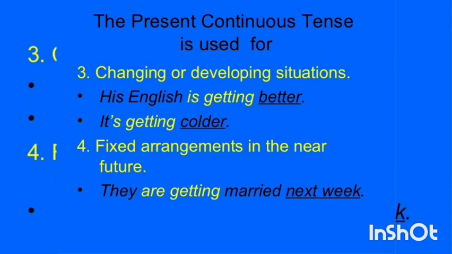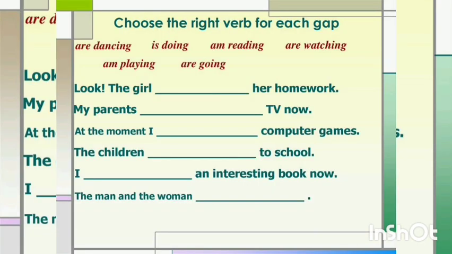So, an improving situation. It's getting colder. Maybe yesterday it was cold, but today it's getting colder. So the situation is developing or improving. Fixed arrangements in the near future. They are getting married next week. So now they are making preparations, and next week they are going to get married.